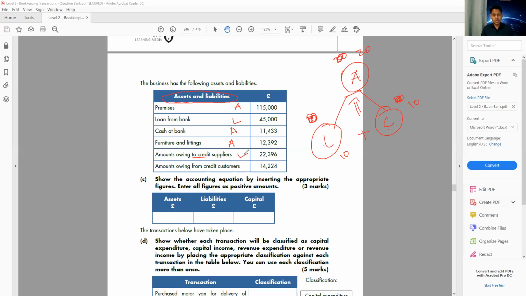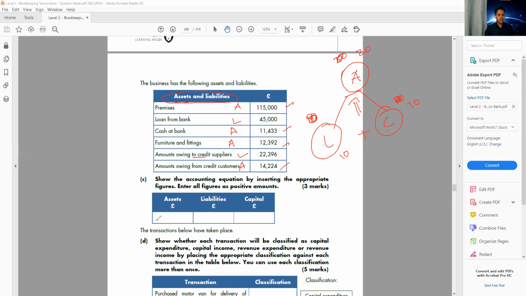So some customer is going to pay me. They buy something from me on credit and they're going to pay me. So that's my asset. Sales ledger control. So we have 4 assets and 2 liabilities. Can we add all the assets? 1, 2, 3, and 4. So I've added all the assets, writing it on the asset column.